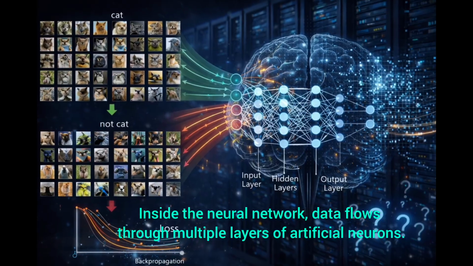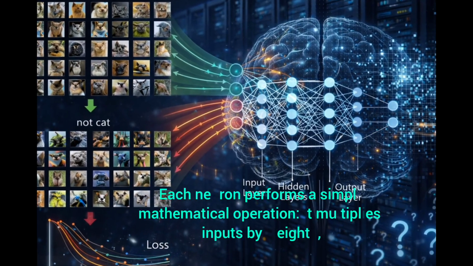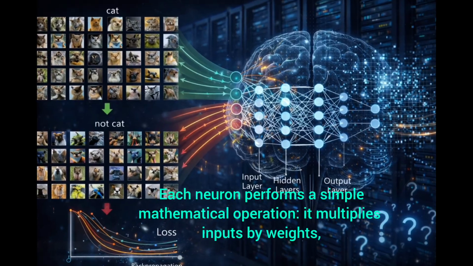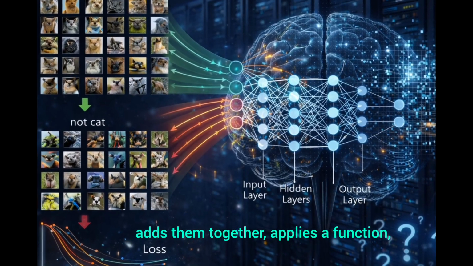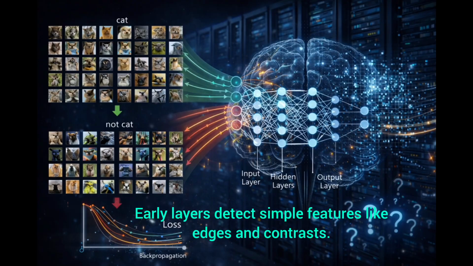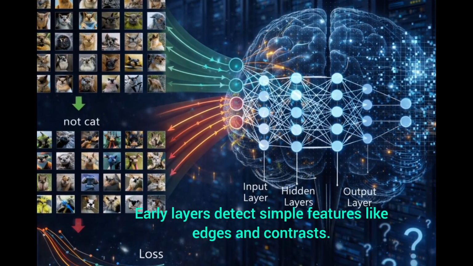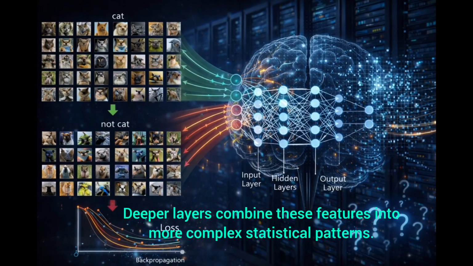Inside the neural network, data flows through multiple layers of artificial neurons. Each neuron performs a simple mathematical operation. It multiplies inputs by weights, adds them together, applies a function, and passes the result forward. Early layers detect simple features like edges and contrasts. Deeper layers combine these features into more complex statistical patterns.